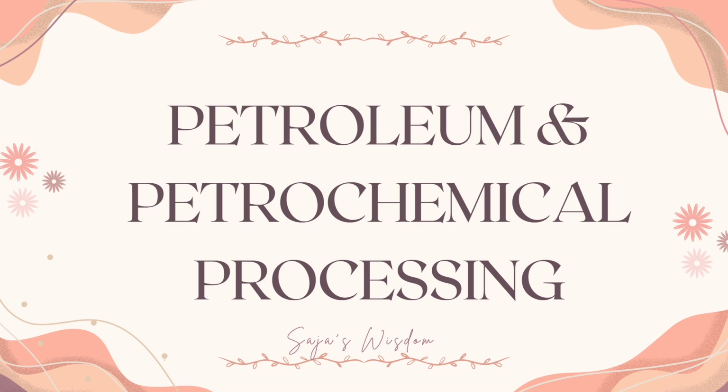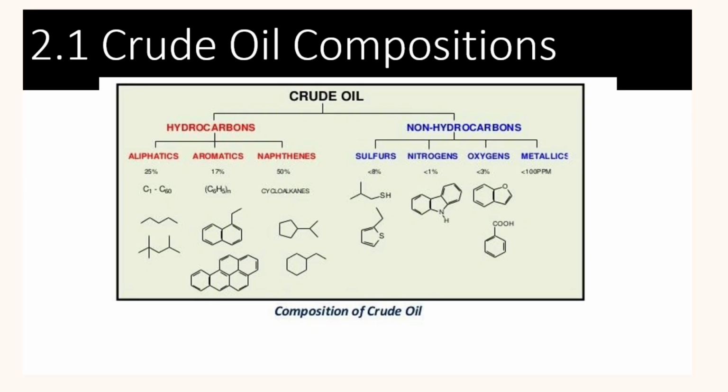So we will start with chapter 2, composition of crude oil. Crude oil is made of two main groups, which are hydrocarbons and non-hydrocarbons. Hydrocarbons, the main part, make up about 95% of crude oil and are divided into three types, which are aliphatics, which is about 25%.